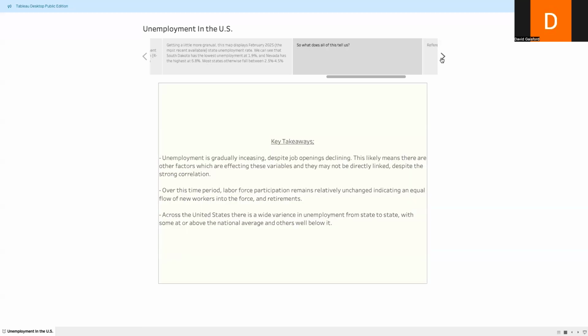So key takeaways for all this, what does this tell us? This shows that unemployment is gradually increasing. It's on the rise despite job openings being on the decline. A simple explanation would be that if people are taking jobs, so if job openings are decreasing, then unemployment should also be decreasing. However, there are a lot of factors that go into this. Those jobs may not be taken by somebody, they might actually be removed from the workforce entirely, so there's not even options.